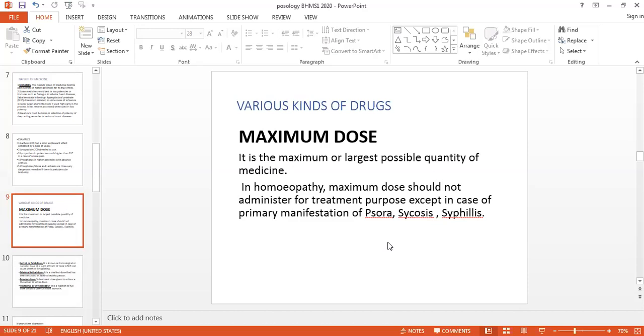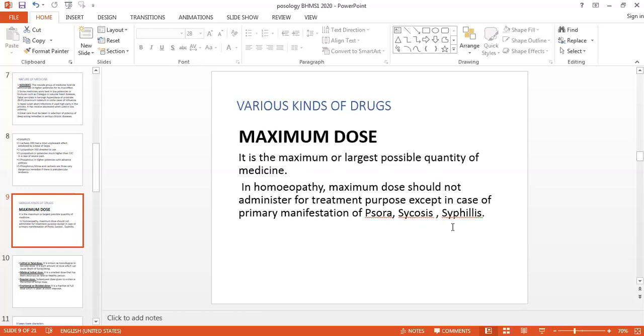So what is the maximum dose? The first kind of dose is the maximum dose. It is the maximum or largest possible quantity of the medicine. Giving as much medicine to the patient as possible. That is the maximum. But in homeopathy, the maximum dose should not be administered for treatment purposes, except in the case of primary manifestations of psora, syphilis and sycosis.